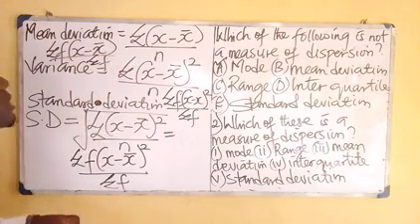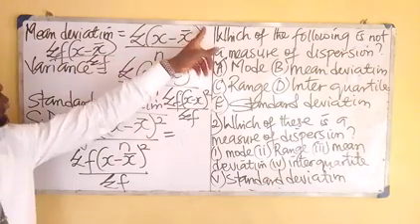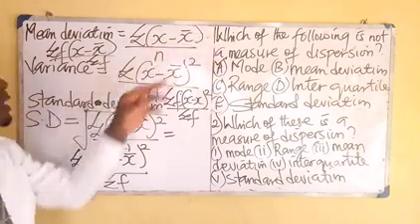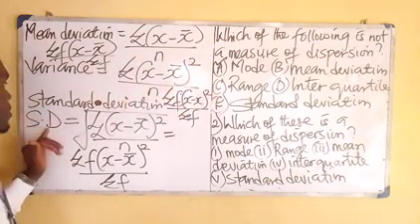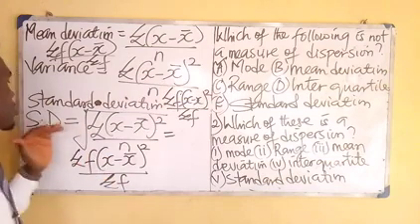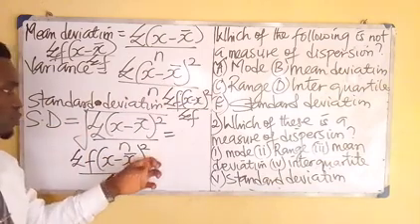You can observe that in mean deviation you don't have the power of 2 here, but variance has a power of 2, so don't forget the 2. The same thing applies: summation of f times x minus x bar squared over summation of f. To look for the SD, which is standard deviation, you simply take the square root of variance. And that is what you have here.